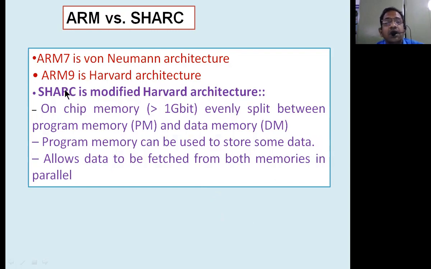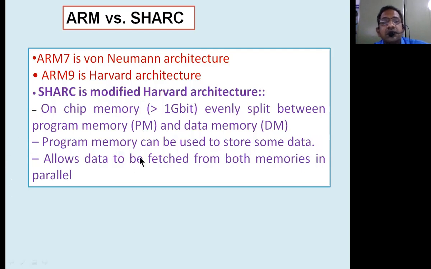That means the same Harvard architecture used in ARM9 comes up here with enhanced capabilities. That is what is called modified Harvard architecture. The on-chip memory will be greater than 1 gigabit, and it is evenly split between the program memory and the data memory.